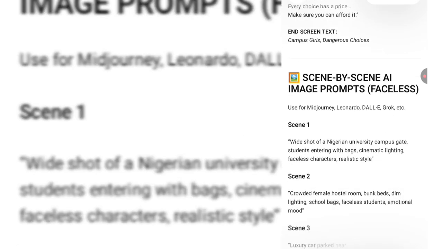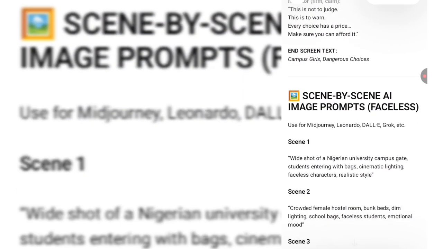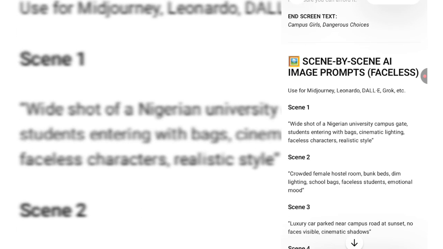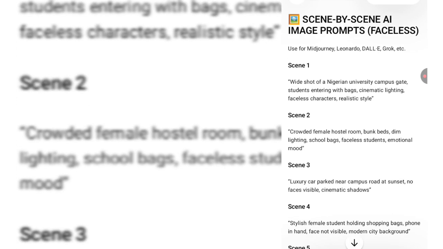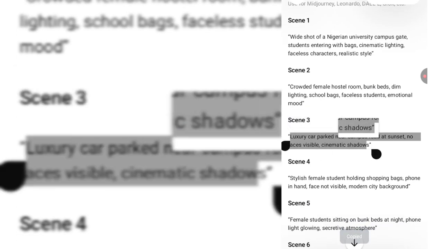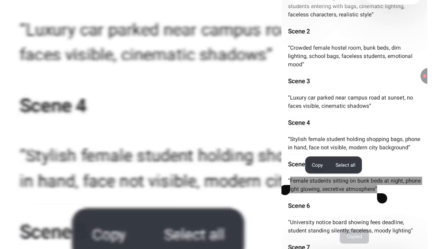Like I said, this movie is going to be long. Now this is what we are looking for: firstly, the image prompts that we are going to use. So we are going to be using all these image prompts. I'm going to copy them one after the other. I'm going to first of all copy 5 because I can only copy 5, then I'll come back and copy the rest.